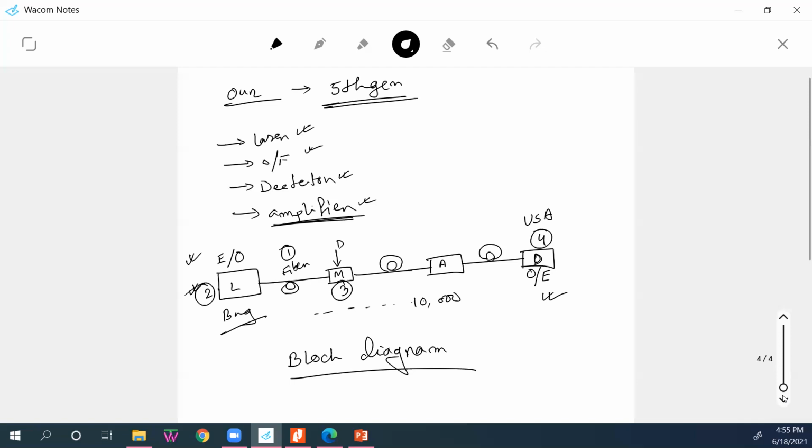Of course, in between, we will study the amplifier also. So all these are our block diagram. We will start from the next class. We will study fiber first, then laser second, then modulator third, then detector, then amplifier.